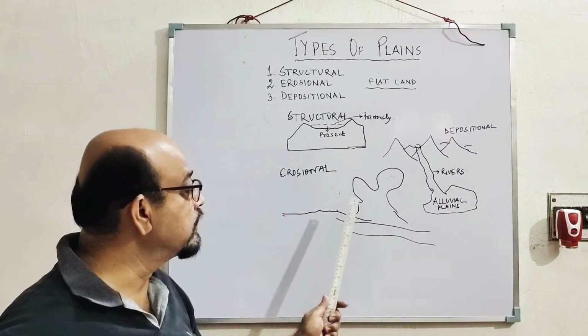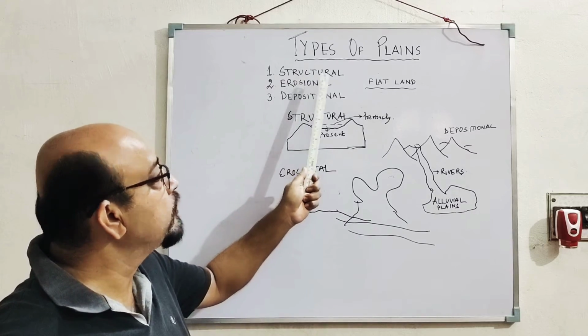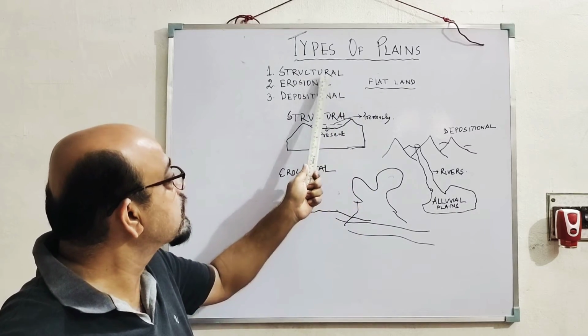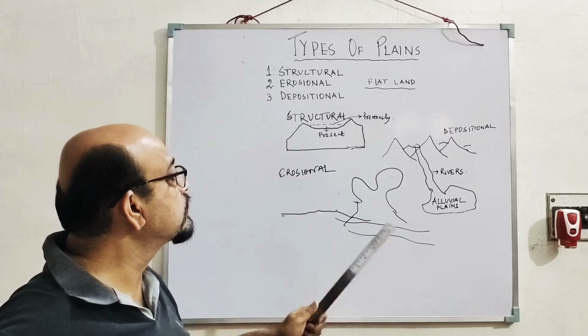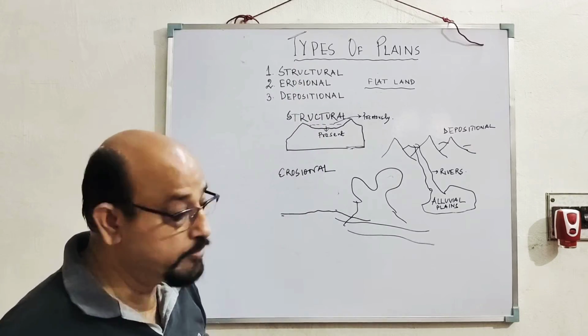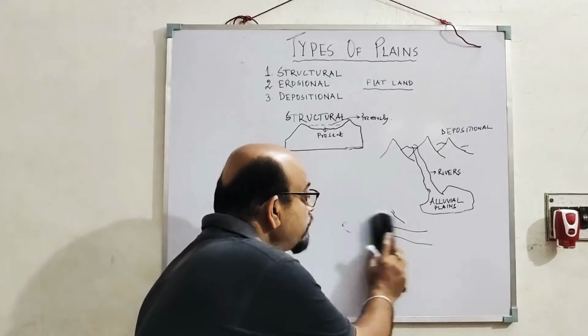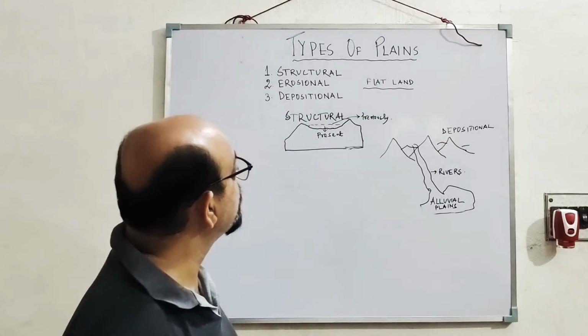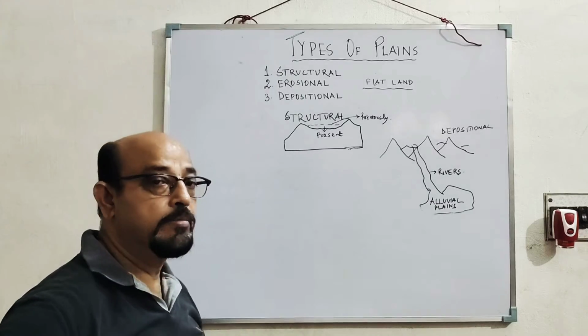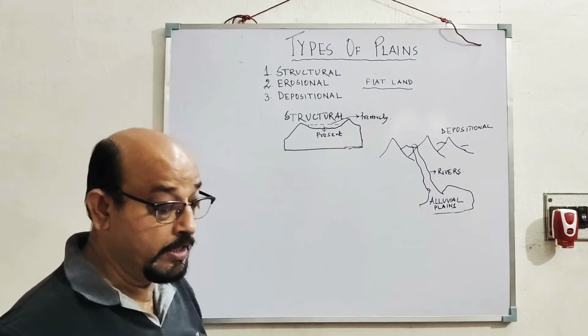Based on these features, plains can be of three types: the structural plain, the erosional plain, and the depositional plain.